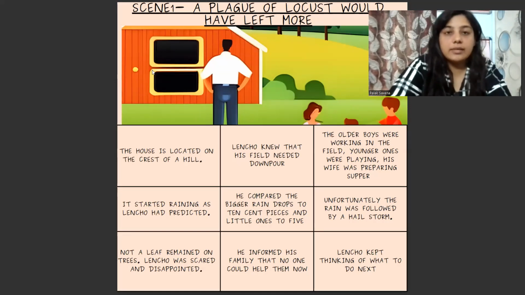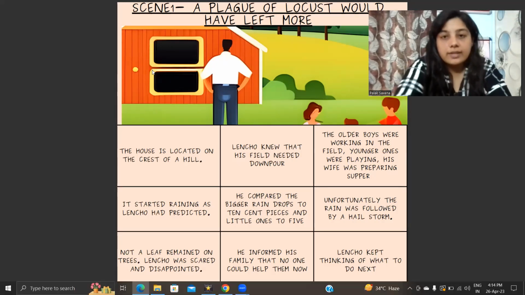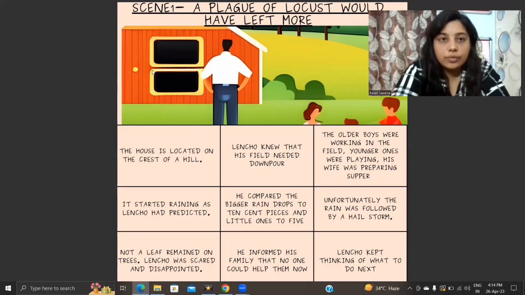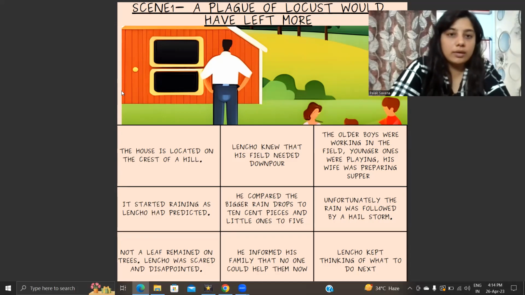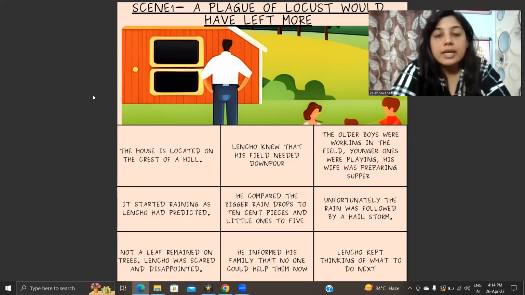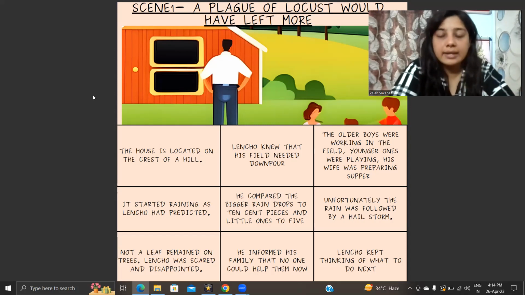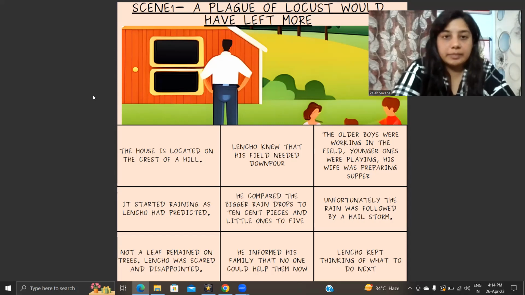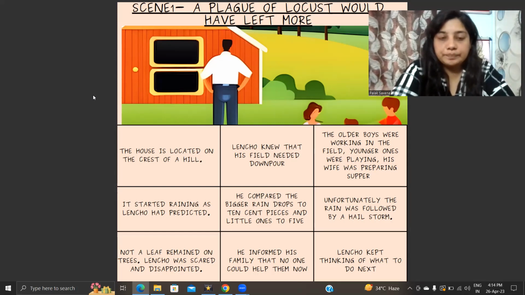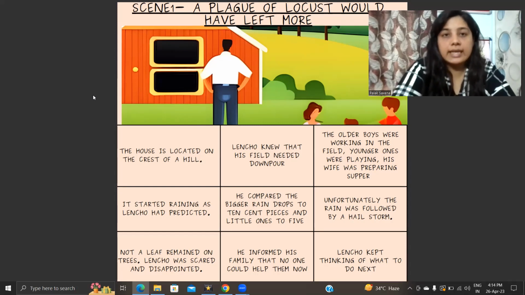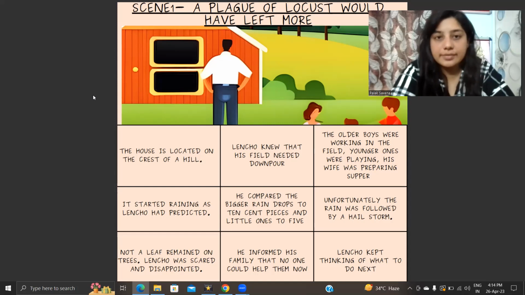So we'll start with scene one. A plague of locusts would have left more. If you can see in the picture, I've tried to visualize it through a small animation or diagram. You see that there is a hut and there is a man. There are three other people in the family. One is a woman and two other children. Now, this person standing here, you can consider him to be Lencho. He's a farmer, he has a field.